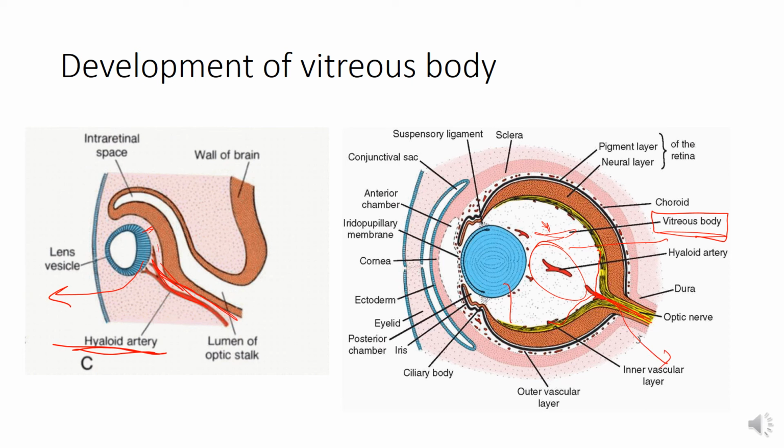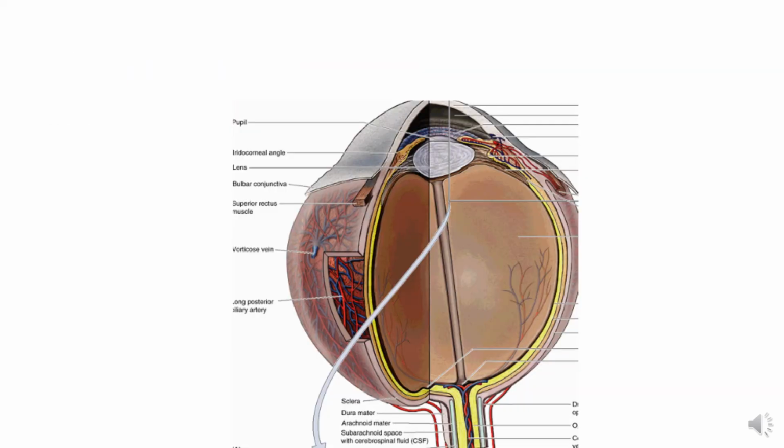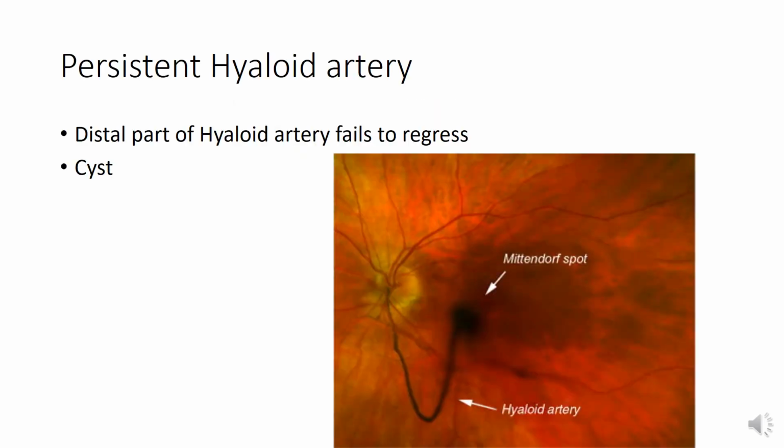Although the distal portion of hyaloid artery degenerates and disappears completely, the original hyaloid canal of the vitreous body persists even in the adult as a narrow transparent channel running through the vitreous body. This is the hyaloid canal, empty hyaloid canal running in the vitreous body. So normally the distal part of hyaloid artery degenerates, whereas the proximal part persists as the central artery of retina.